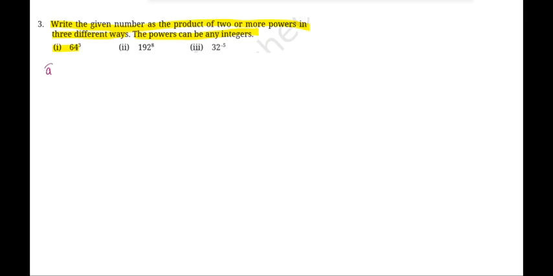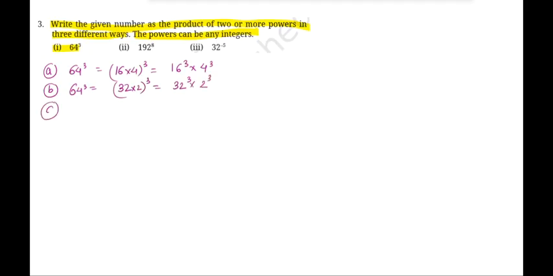Now the first way, 64 to the power of 3 को मैं क्या लिख सकती हूँ? I can write 64 as 16 into 4, और उसके ऊपर पावर ऑफ 3 है. So can I write this as 16 to the power of 3 times 4 to the power of 3. Similarly, मैं इसको 64 to the power of 3 को और क्या लिख सकती हूँ? I can write it as 32 into 2 raised to the power of 3. Then I can again split it as 32 to the power of 3 and 2 to the power of 3.